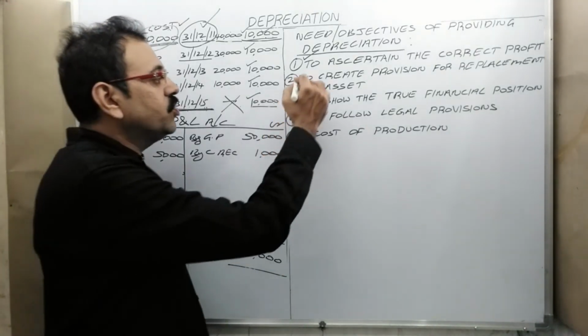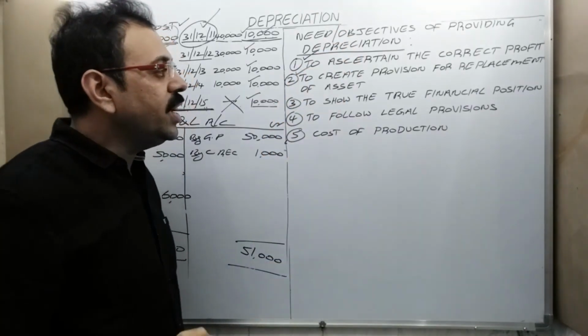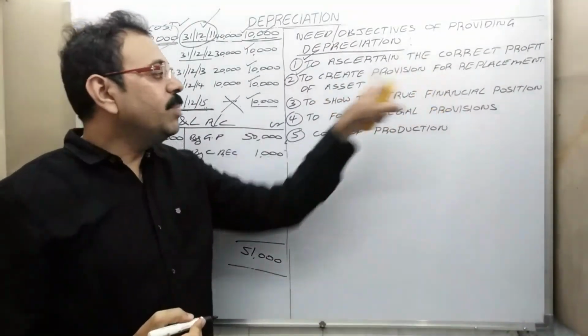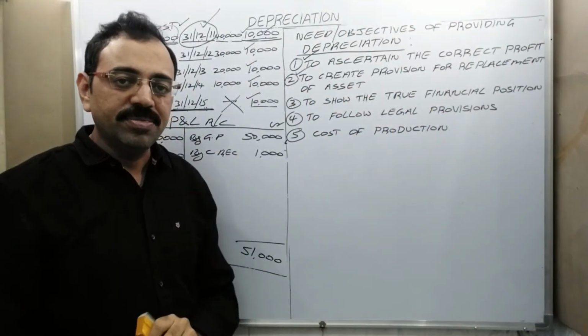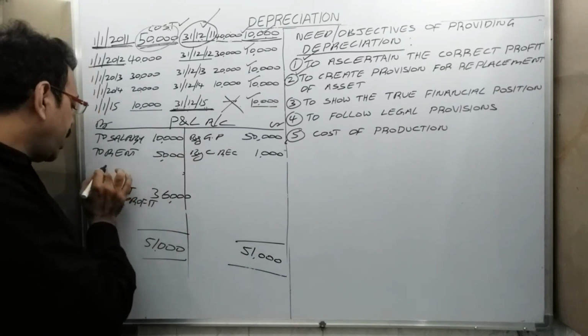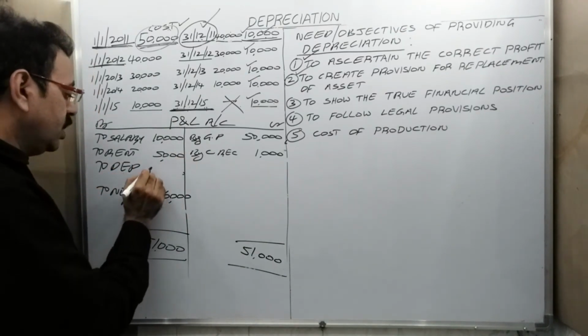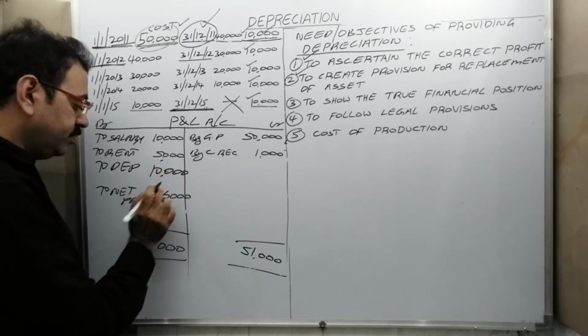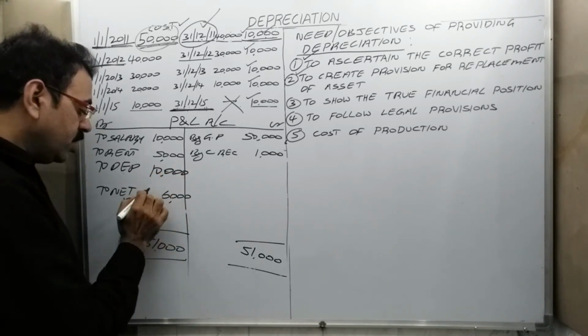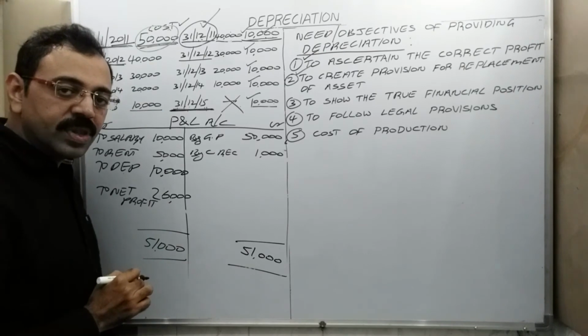Then second point is what? To create provision for replacement of asset. If depreciation 10,000 is provided, then profit will be 26,000.